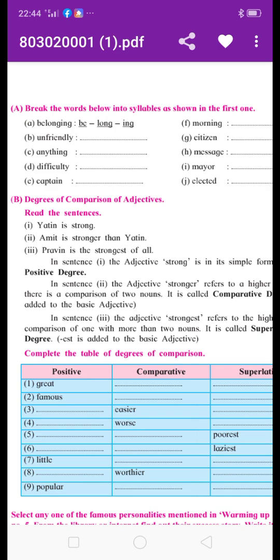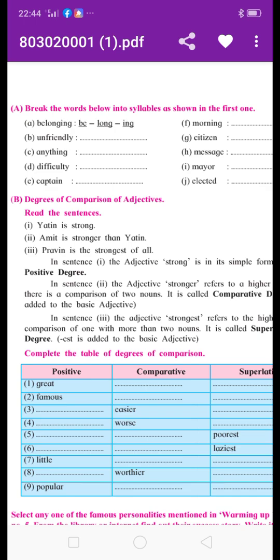Today we are going to learn a grammar concept: degree of comparison of adjectives. It means when you are comparing two things or two nouns with the help of an adjective, that concept is known as degree of comparison.